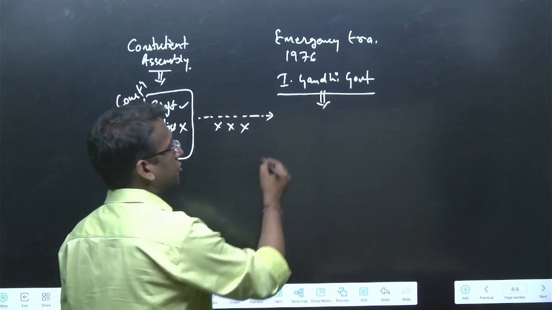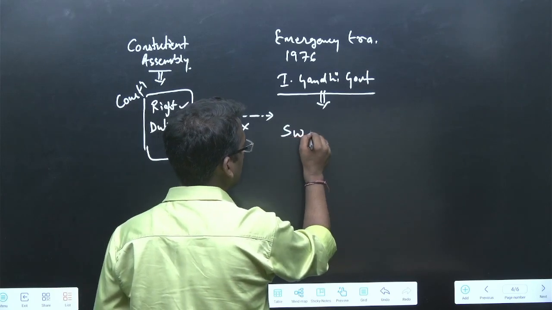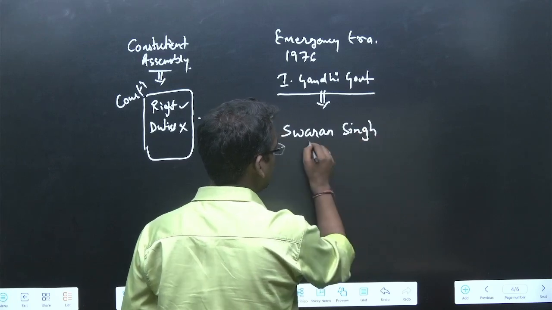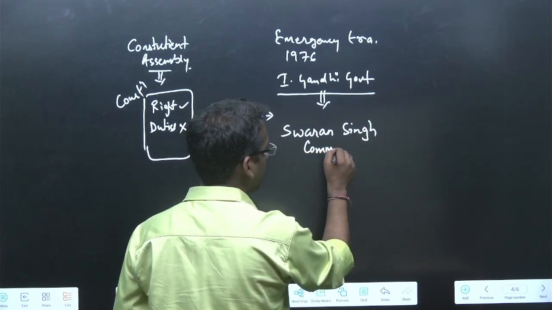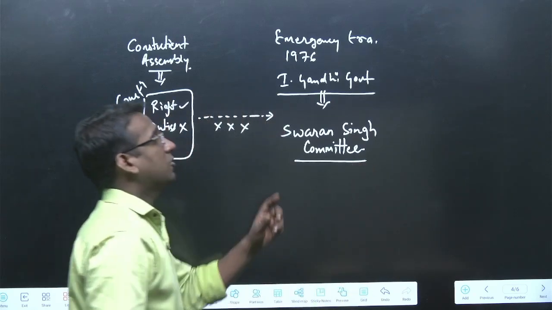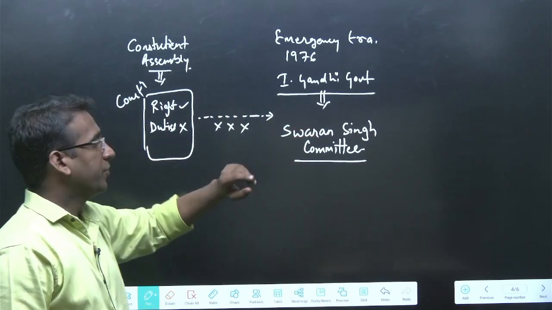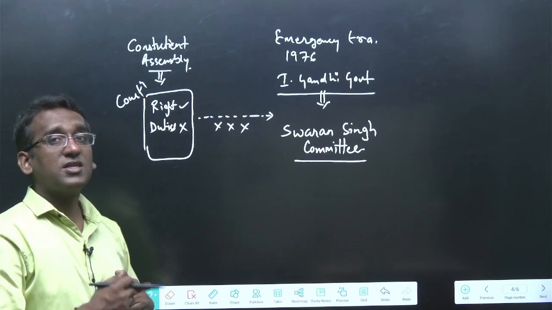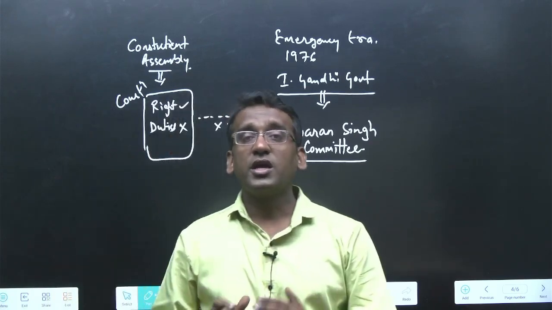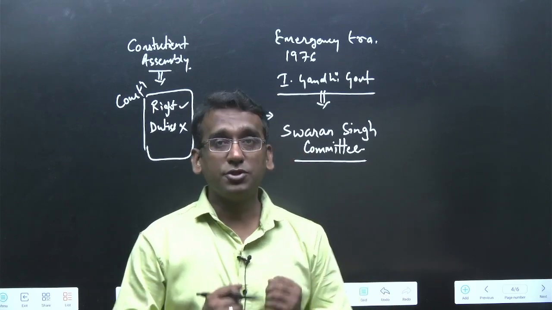Hence, she constituted a committee called the Swaran Singh Committee. Swaran Singh was the External Affairs Minister in the Indira Gandhi government. Okay? She constituted the Swaran Singh Committee. Now, this committee was assigned the task to see why people are not performing their duty and how we can make them perform their duties.